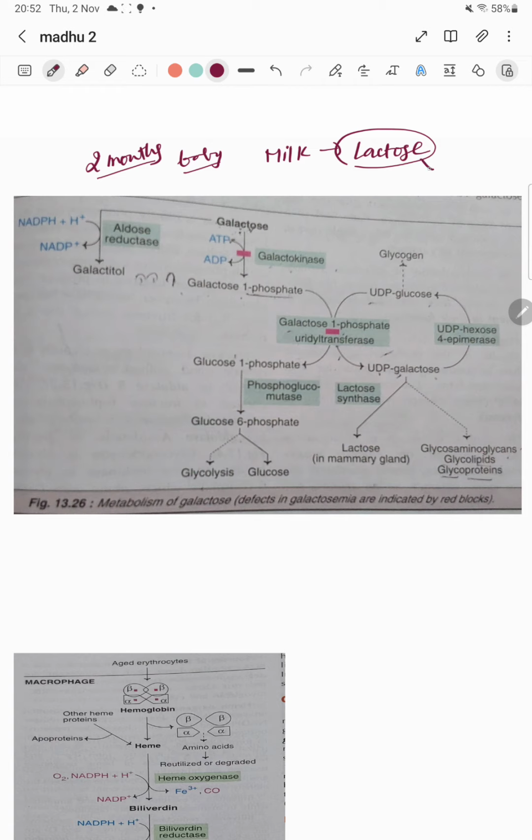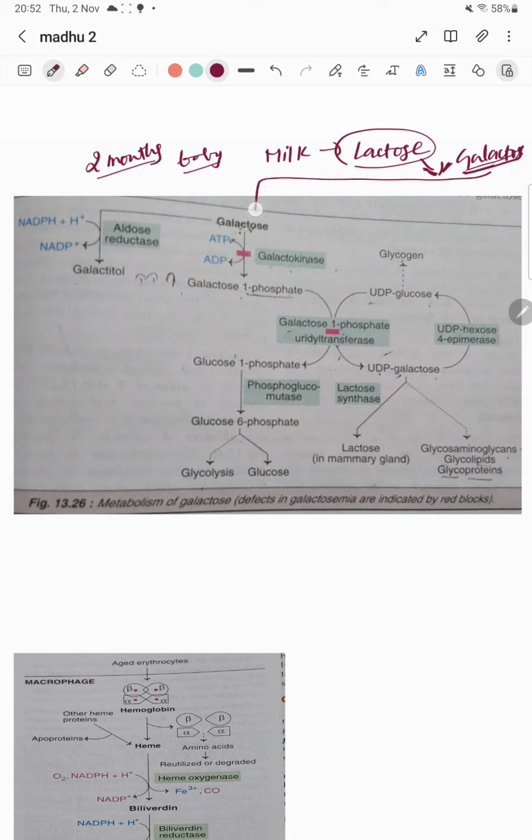Once lactose is fed to the baby through the milk, what are the sugars present in lactose? Of course, lactose is a disaccharide. The main sugar is galactose, and the other sugar is glucose. Now we only concentrate on galactose. Once they had mother's milk, galactose will be produced. After absorption, this galactose enters into the liver. Galactose metabolism mostly occurs in the liver.